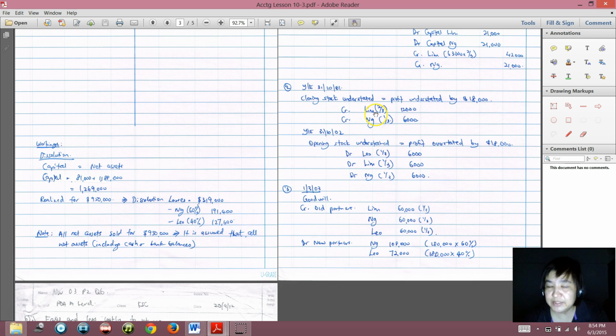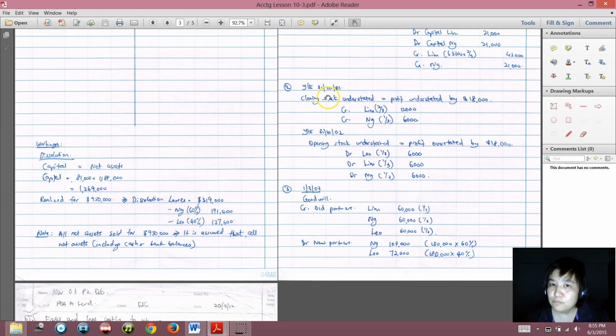In order to correct it, we will credit this 18,000 to the old partners, because at 31 October 2001, Leo had not come in yet, only Lim and Ng. So now we will correct this mistake. We will give this 18,000 to the old partners, Lim and Ng, in the old profit sharing ratio.